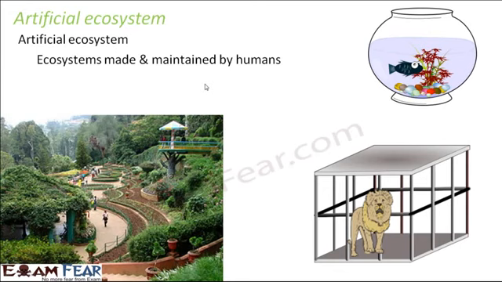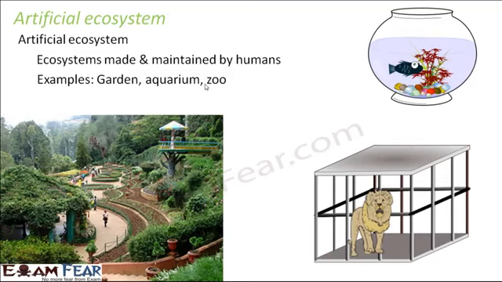Examples of such ecosystems would be garden, aquarium, zoo. Zoo is one of the simplest examples. I'm sure all of you would have visited a zoo sometime or the other. When you go to a zoo, do you think that it has been naturally created? Nature did not create it. Human beings created a zoo. They brought different types of animals to that particular zoo and provided an environment suitable for the survival of those animals. So that is how a zoo is created by human beings.